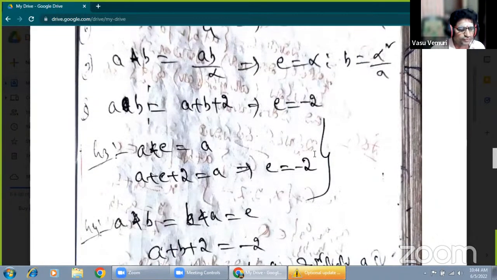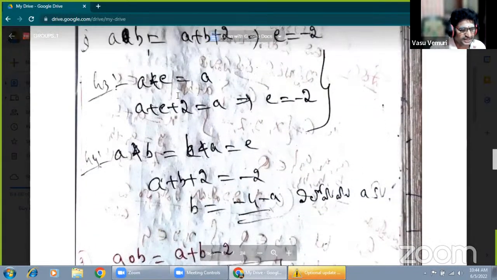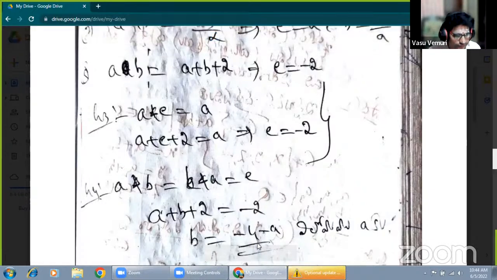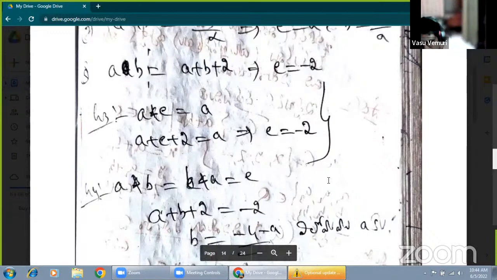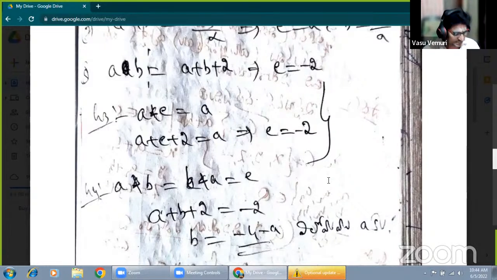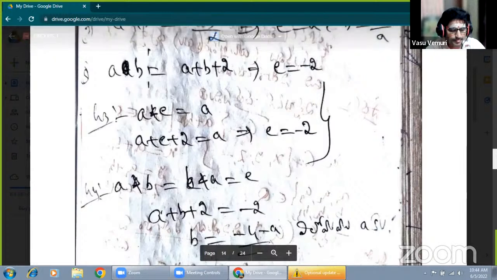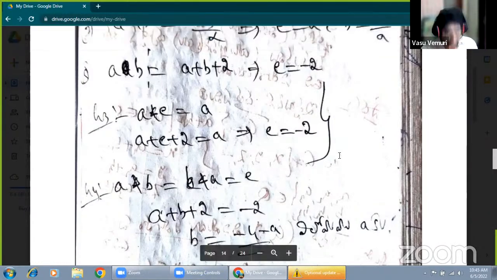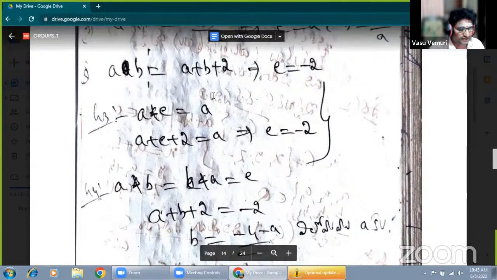Okay, this type of question is given. Next one, students listen carefully. Now finally, let star be a binary operation. The given set is all positive rational numbers. We have to prove that Q plus under star forms an abelian group. Okay, that's enough.